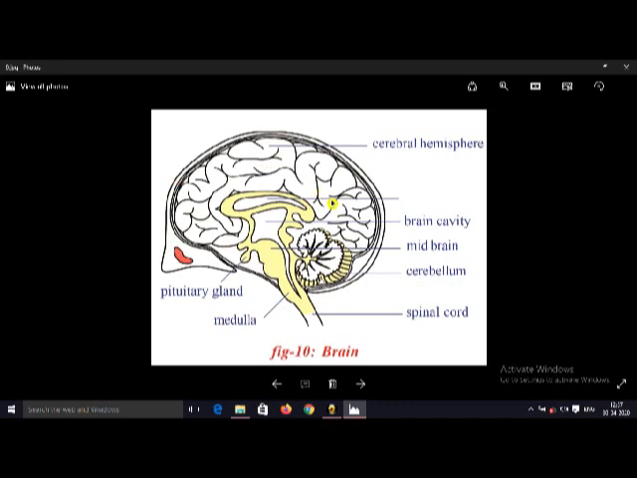And if we observe the brain, the outside of the brain, that's called periphery. The periphery of the brain is in gray color, and towards the center of the brain, it is in white color.